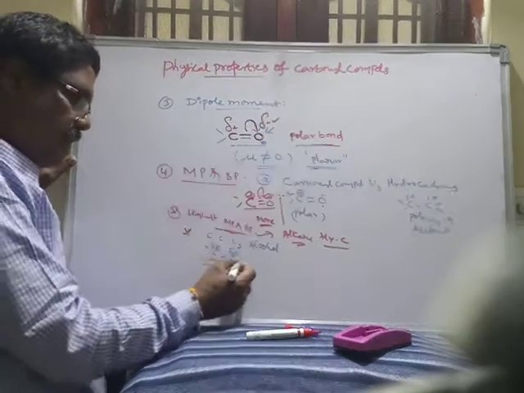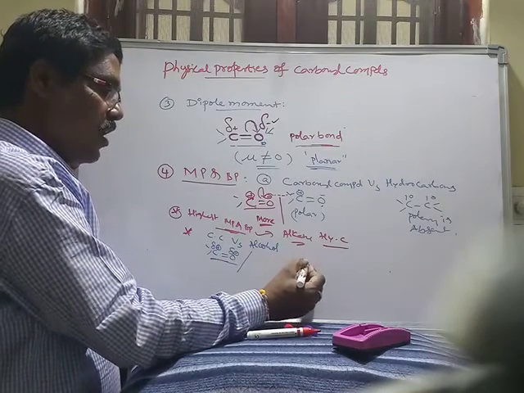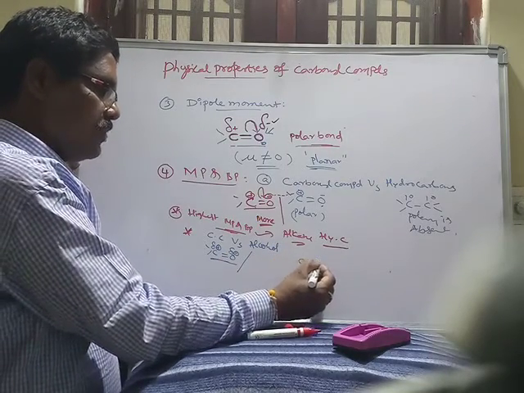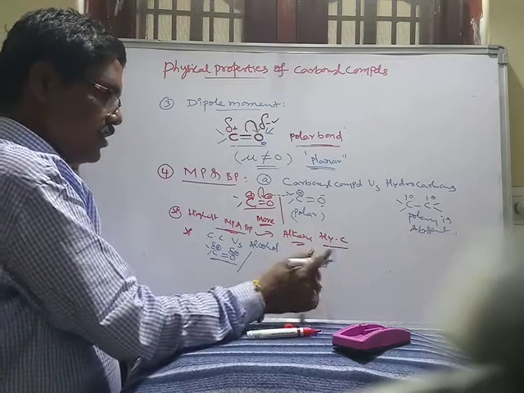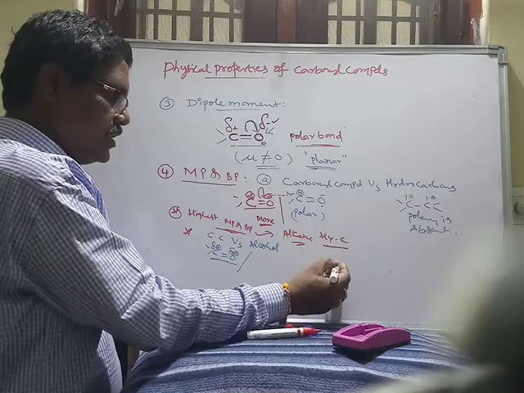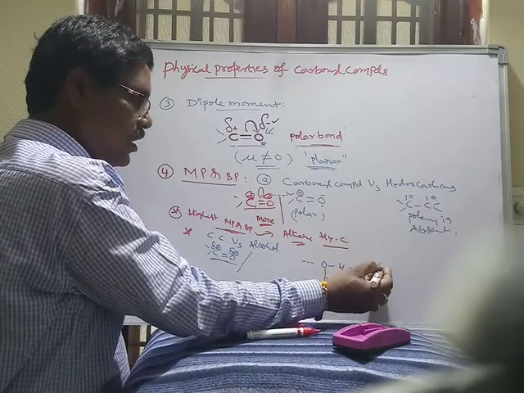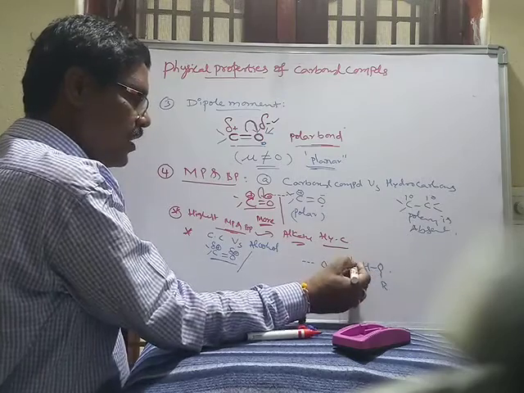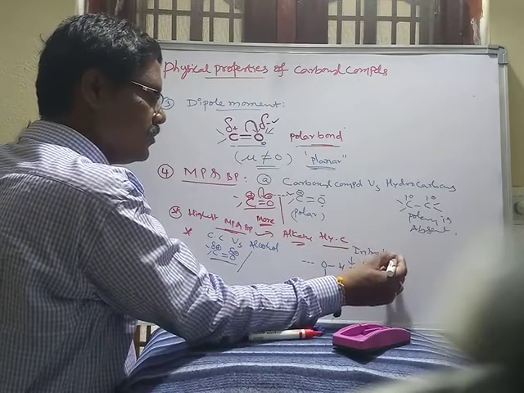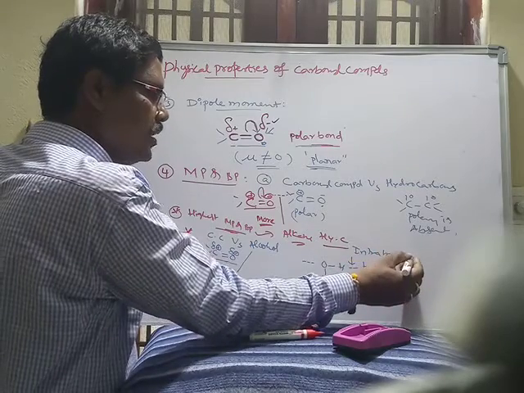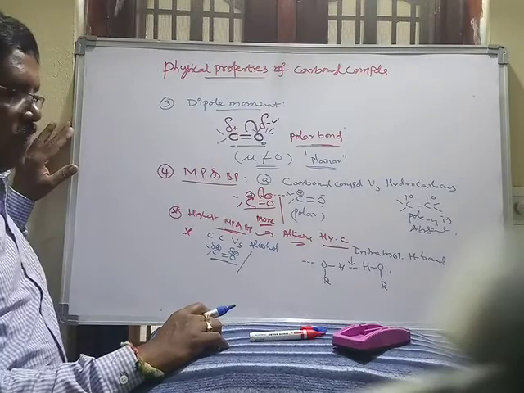But in alcohols, ROH is the alcohol and this is another alcohol molecule, so there is an intermolecular hydrogen bond.